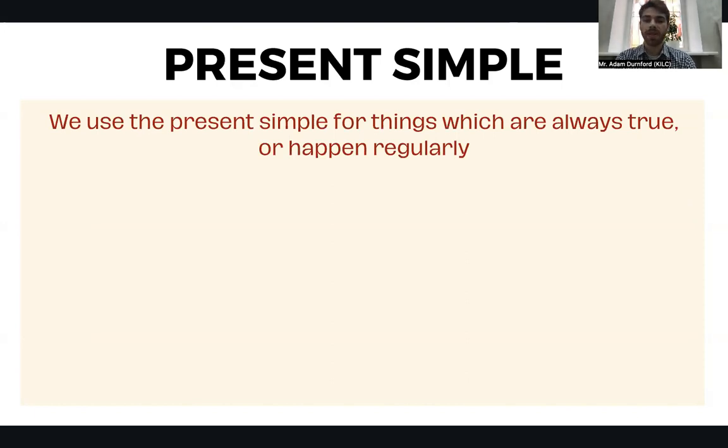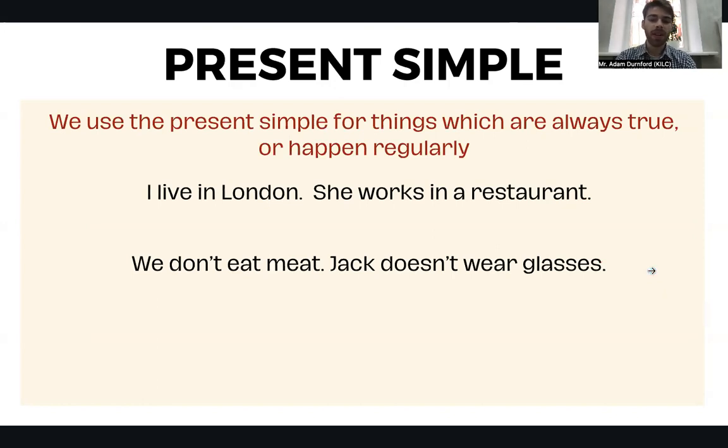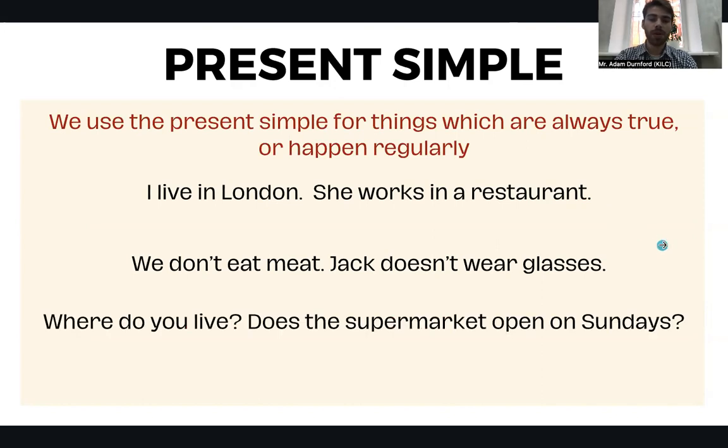So we use the present simple for things which are always true or happen regularly. For example, I live in London. She works in a restaurant. We don't eat meat. Jack doesn't wear glasses. Where do you live? Does the supermarket open on Sundays?